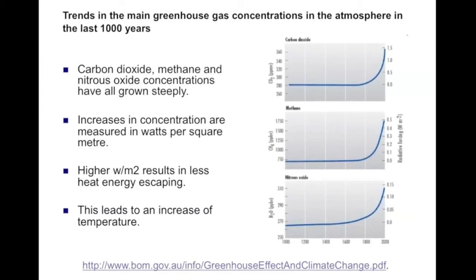Here are trends in the main greenhouse gas concentrations in the atmosphere in the last 1,000 years. Carbon dioxide, methane, and nitrous oxide concentrations have all grown steeply. Increases in concentration are measured in watts per meter squared. Higher watts per meter squared results in less heat energy escaping. This leads to an increase of temperature. As you can see in all the diagrams, they are increasing.